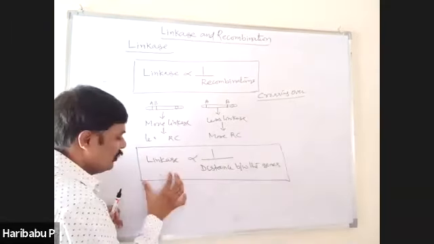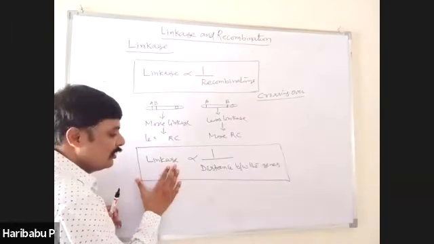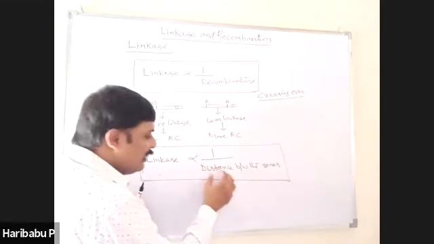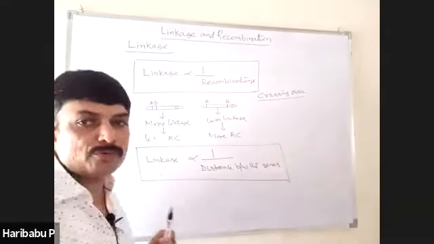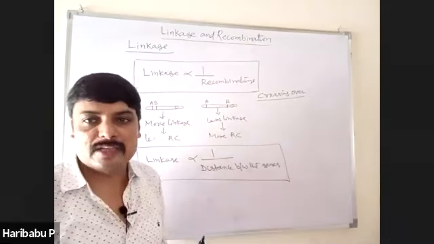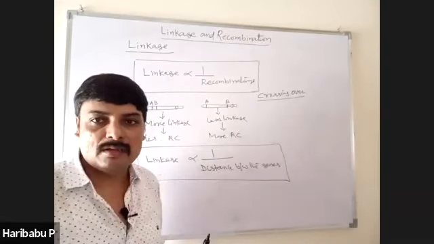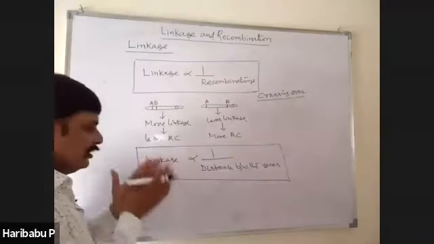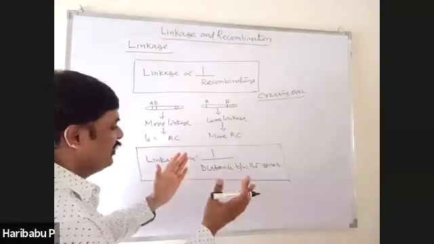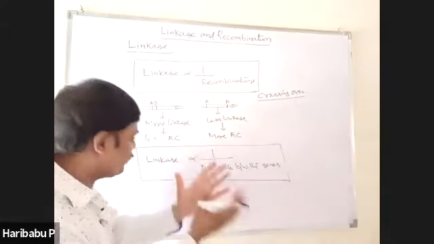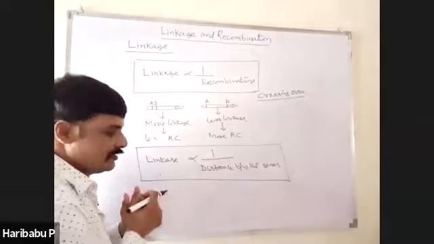Therefore, linkage and distance between the genes are inversely proportional. So that means if more distance is there between the genes, the strength of linkage decreases.